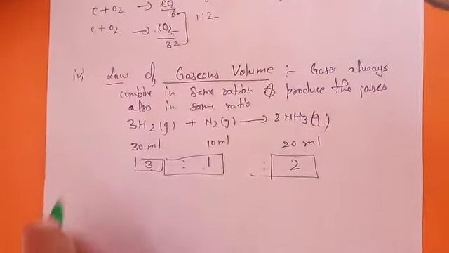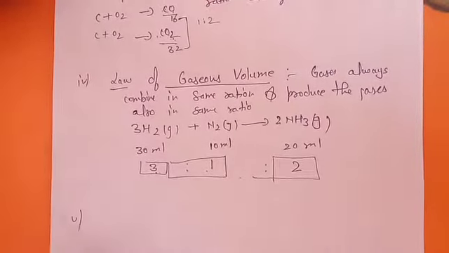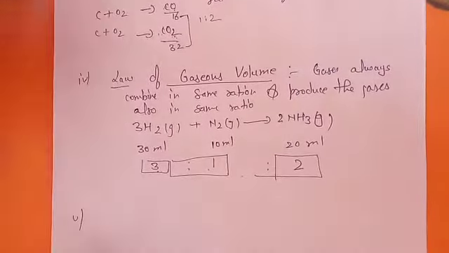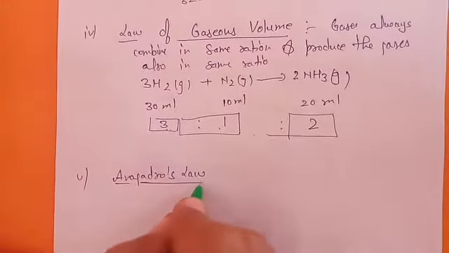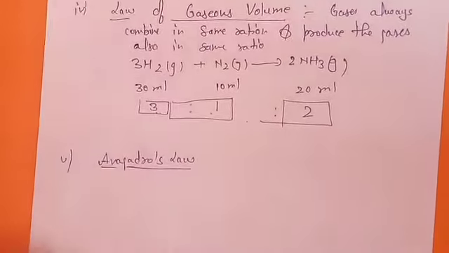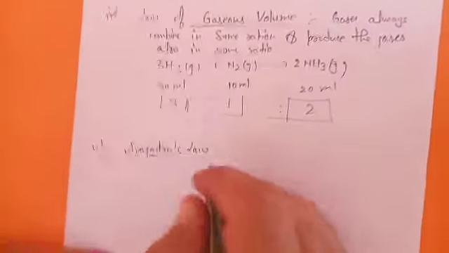Okay, now the last one. That is also known, in short form, as Avogadro's law. Okay, what does it state?